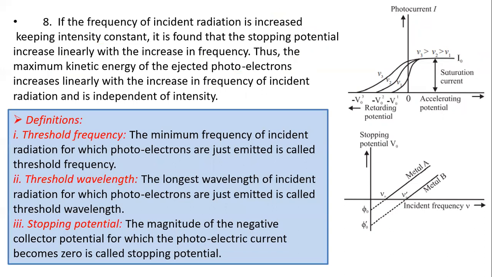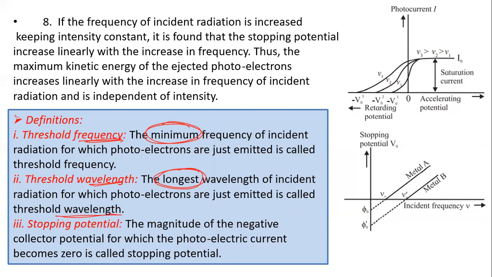Now here are some definitions. Threshold frequency: the minimum frequency of incident radiation for which photoelectrons are just emitted is called the threshold frequency. This is a very important definition, and it is asked in the examination. Threshold wavelength: wavelength and frequency are inversely proportional, so here minimum is replaced by maximum. The maximum wavelength of incident radiation for which photoelectrons are just emitted is called the threshold wavelength.